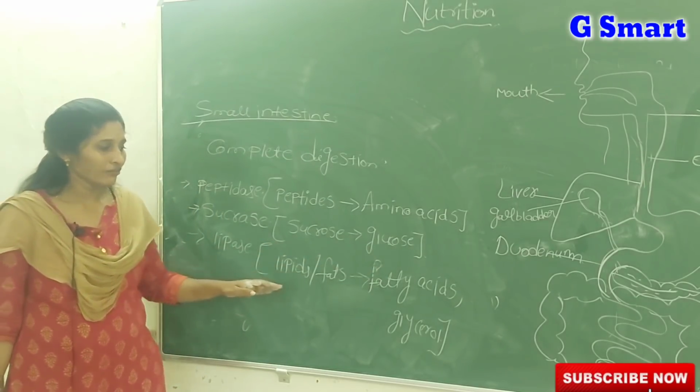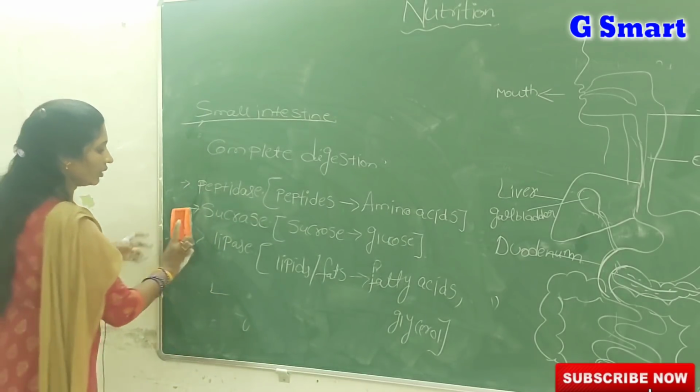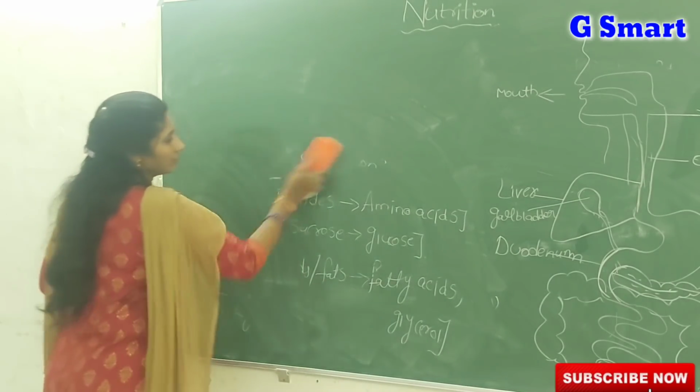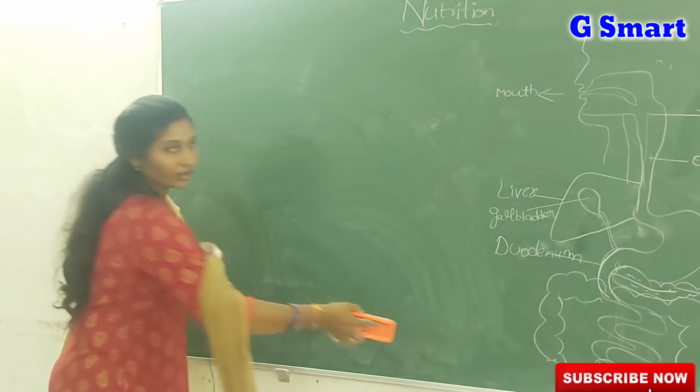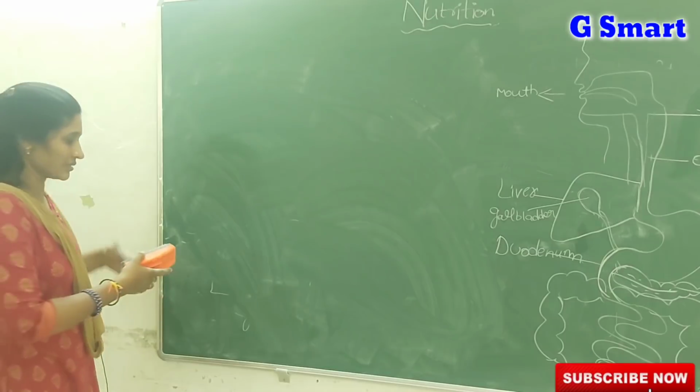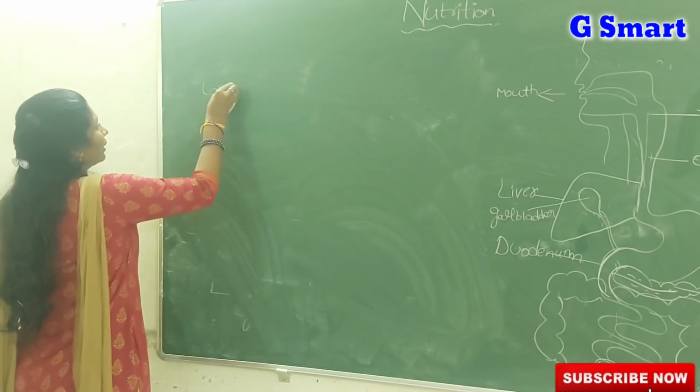Then lipase finally converts fats or lipids into fatty acids plus glycerol. So up to here digestion is completed. Where are all types of food components digested? What is the answer? Small intestine. Then coming to the large intestine.